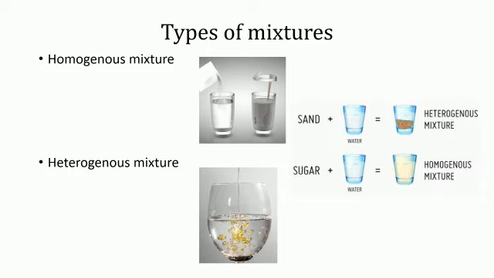When the components of mixture are distributed in two or more phases, it is called a heterogeneous mixture. Example, sand and water. Sand does not dissolve in water and it forms two phases. Another example is oil and water.